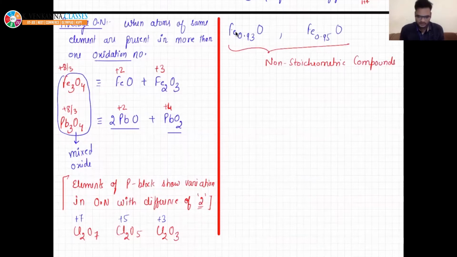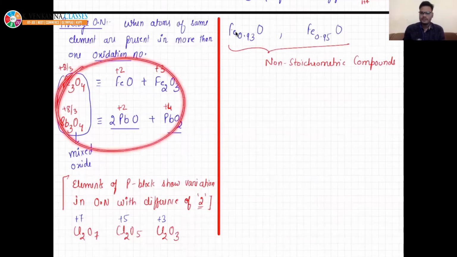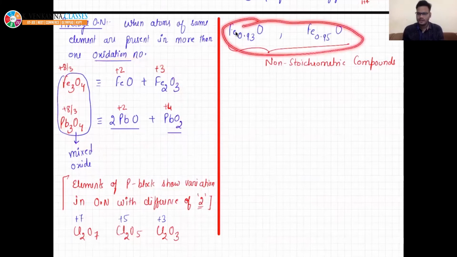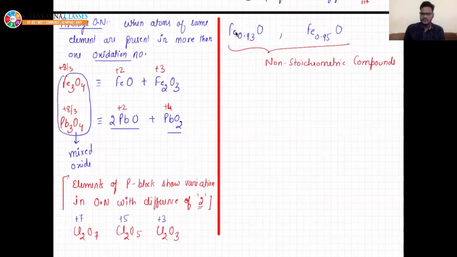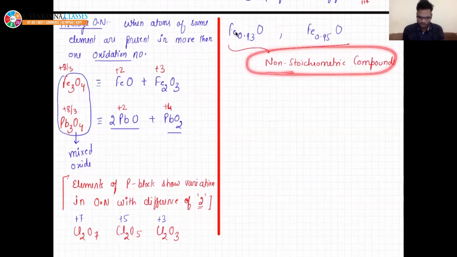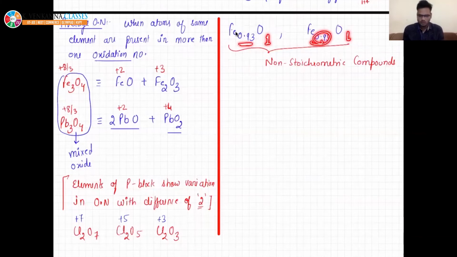Okay, one important thing is that you will see these compounds repeating again and again. This kind of compound will come again, so do not worry that we are studying them only this one time. If it was like that, then it would not be an important topic, right? So these are non-stoichiometric compounds, because you can see it is in fraction and it is 1 here. Here also it is in fraction. We will study them in the chapter Solid State.